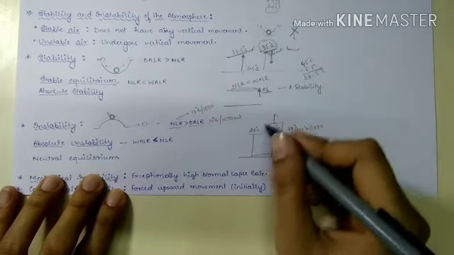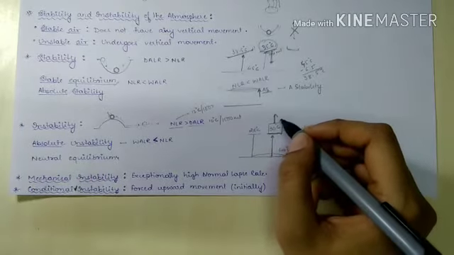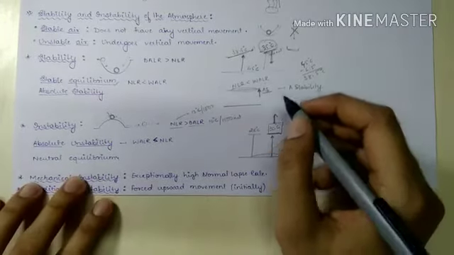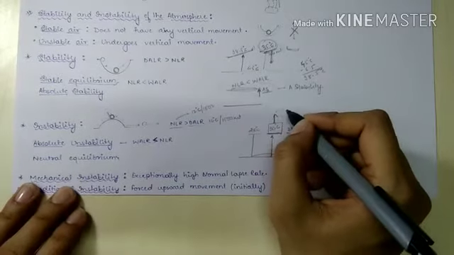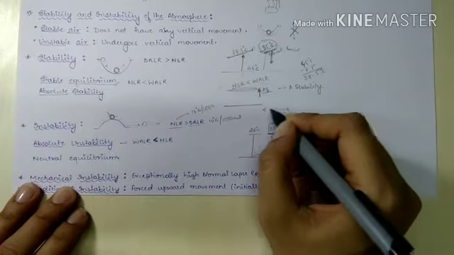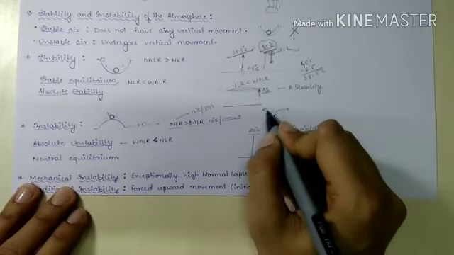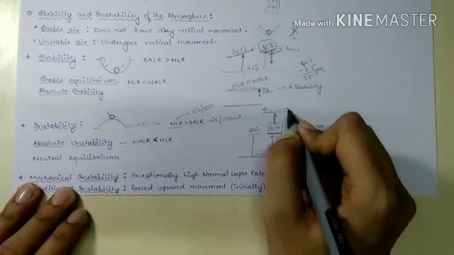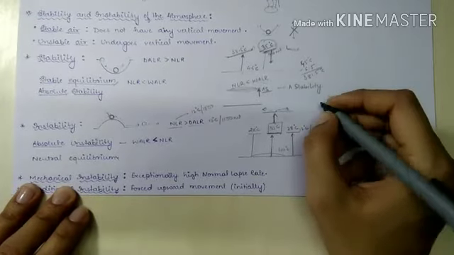And this state, where the air mass rises up and expands, so when it expands it will cool down. This state is known as atmospheric instability.